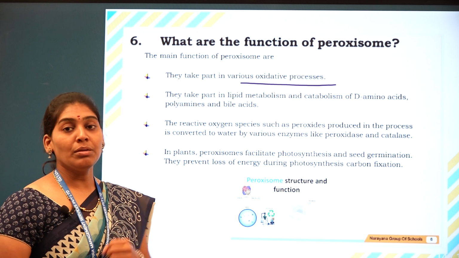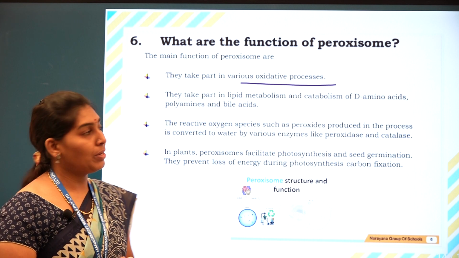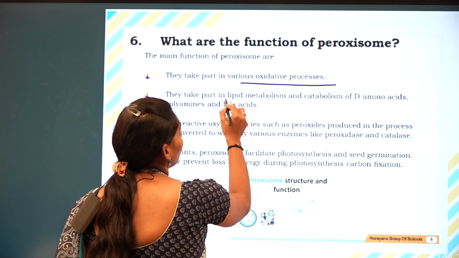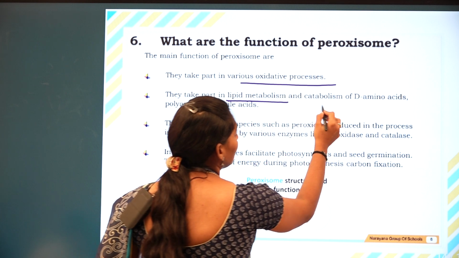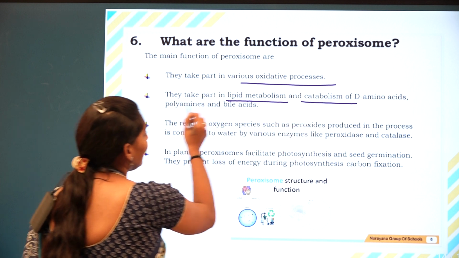Oxidation of amino acids takes place because of the peroxisomes.